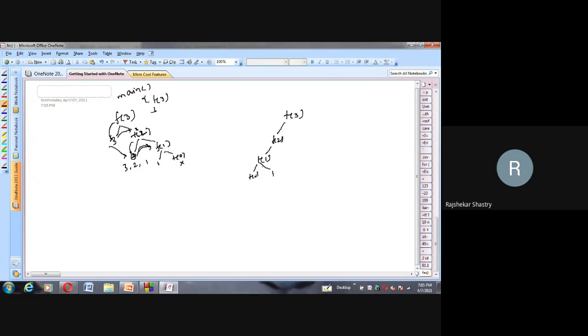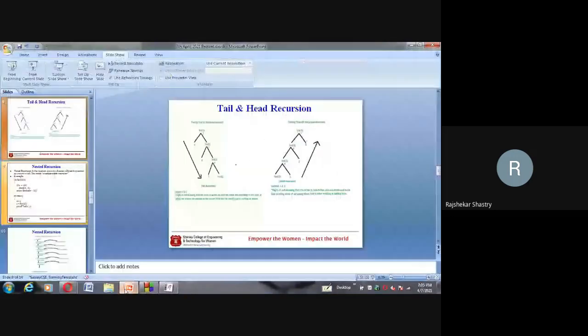So after finishing all the calls, when the recursive function is stopped here, it goes to the root node and prints the 1 value. And then after finishing this level, we go back to its root node and print the 2 value. Then after finishing this one, we go to its root and print the 3 value. Therefore, the answer is 1, 2, 3. That was the major difference. In tail recursion, we are getting 3 to 1, whereas in head recursion, we are getting 1, 2, 3. Okay, hope that you understand this important concept, which is asked in interviews.